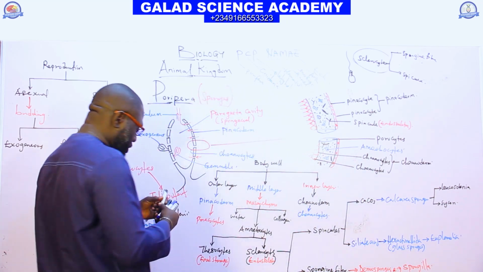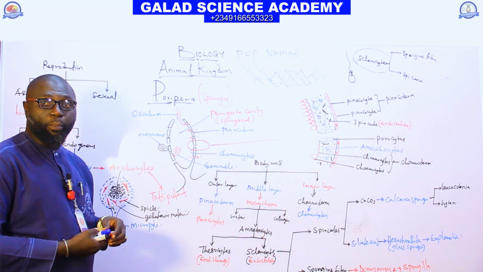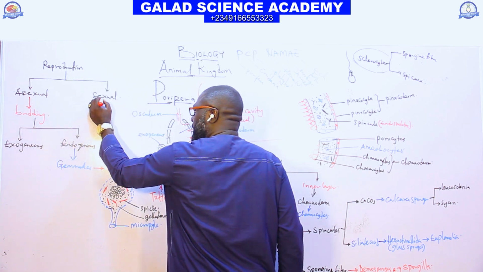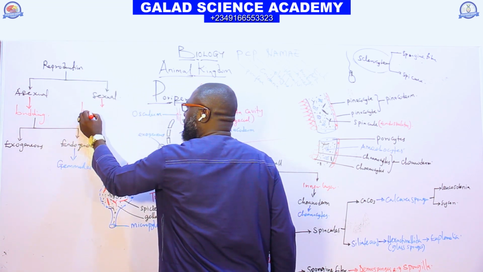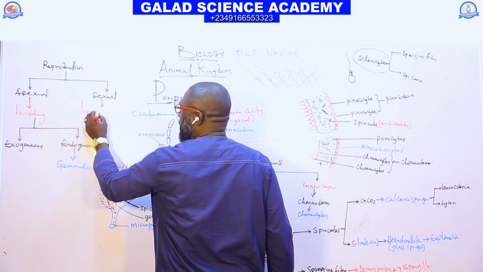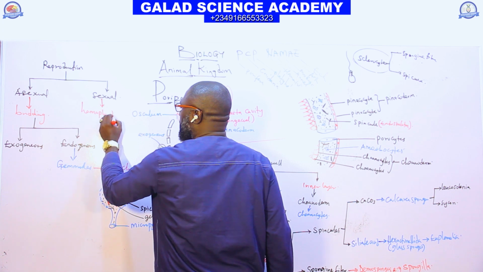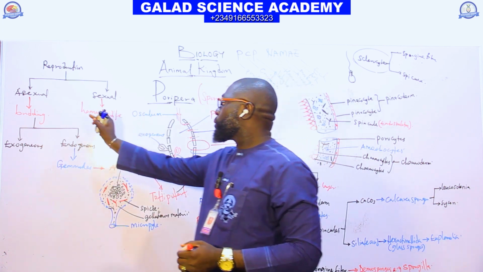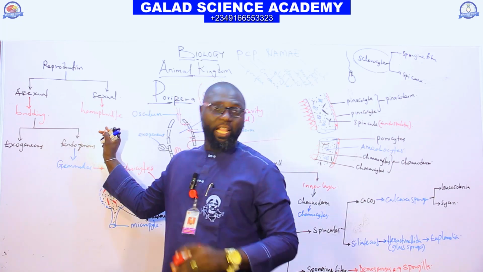And back to sexual reproduction. In sexual reproduction in Porifera, they are hermaphrodites. A hermaphrodite has both male and female gametes.